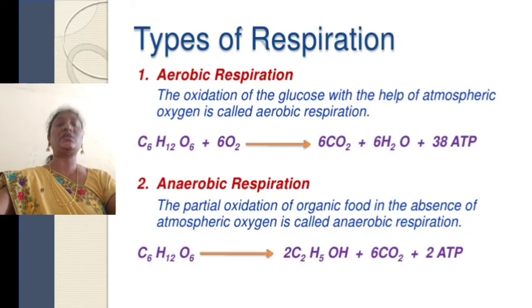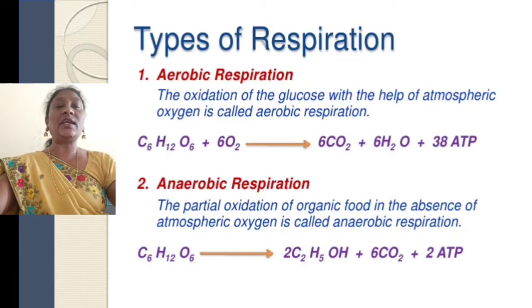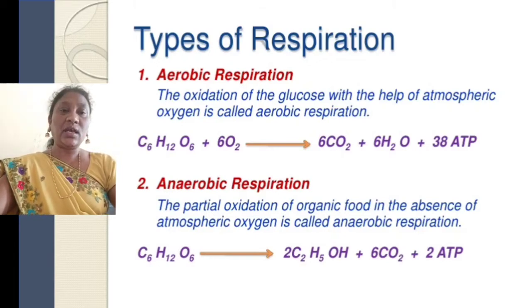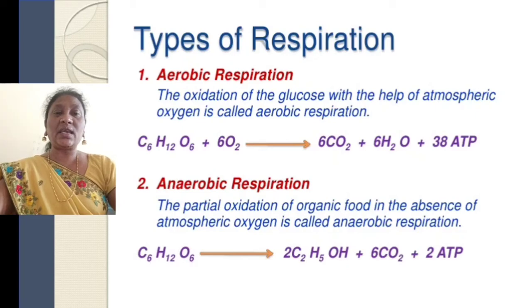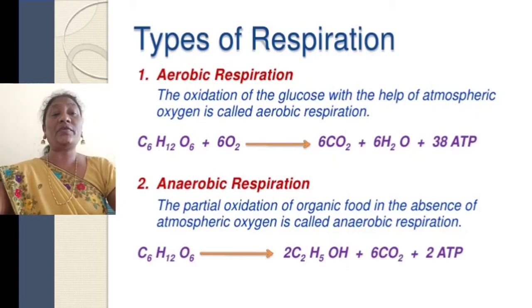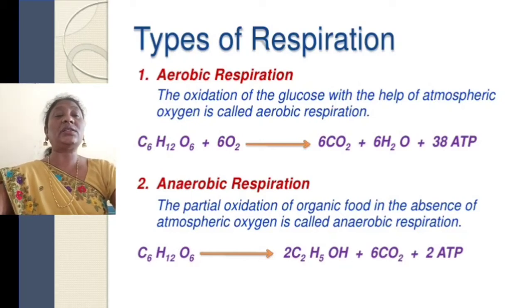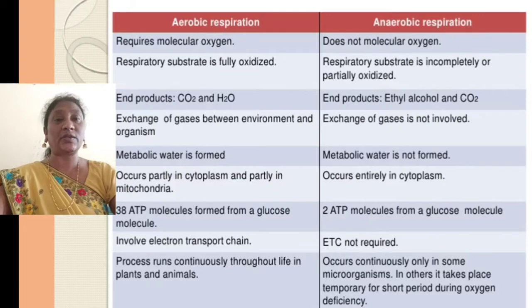The amount of energy released is reduced. In anaerobic respiration, only 2 ATP molecules are released, whereas in aerobic respiration, 38 ATP molecules are released. See, a lot of variation: a lot more energy will be released in aerobic respiration. So let us see what the differences are between aerobic respiration and anaerobic respiration.